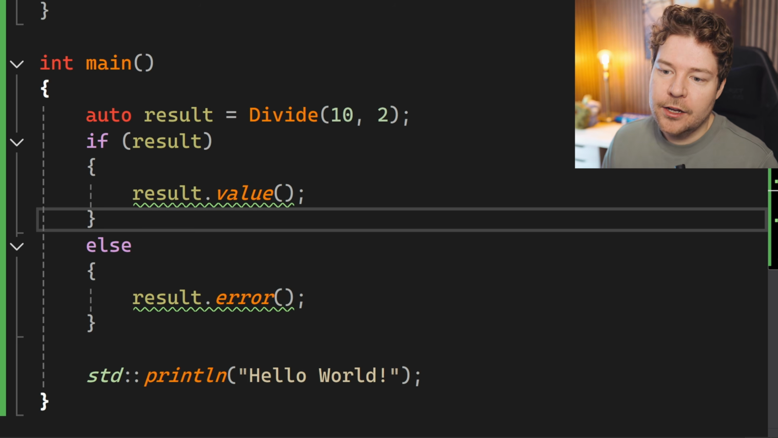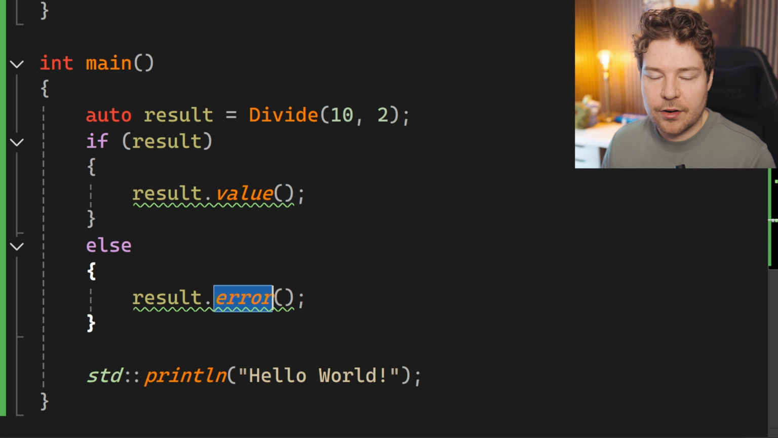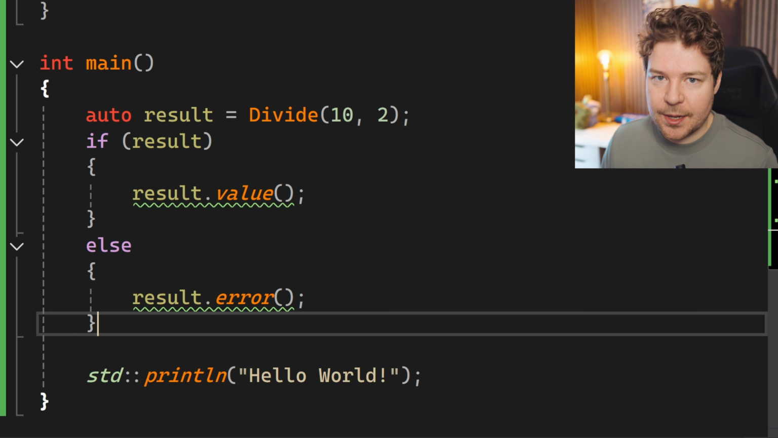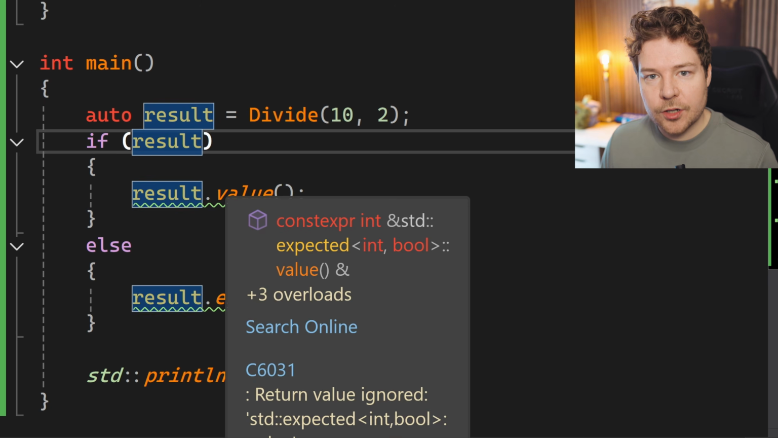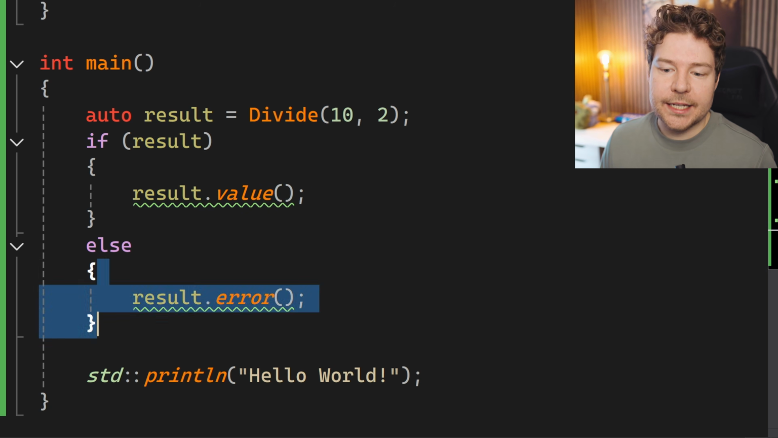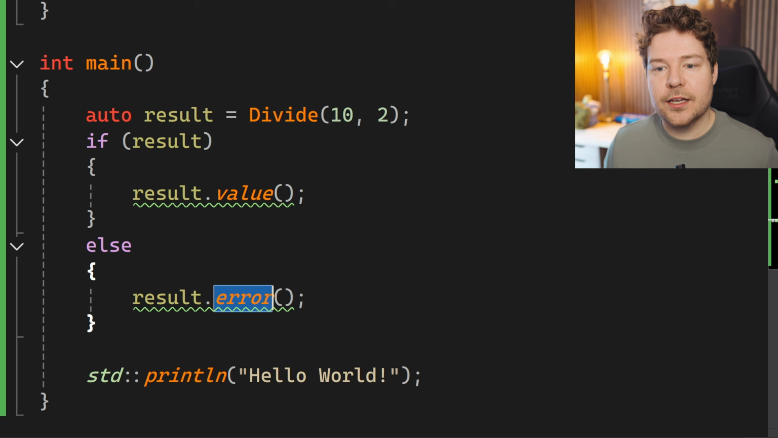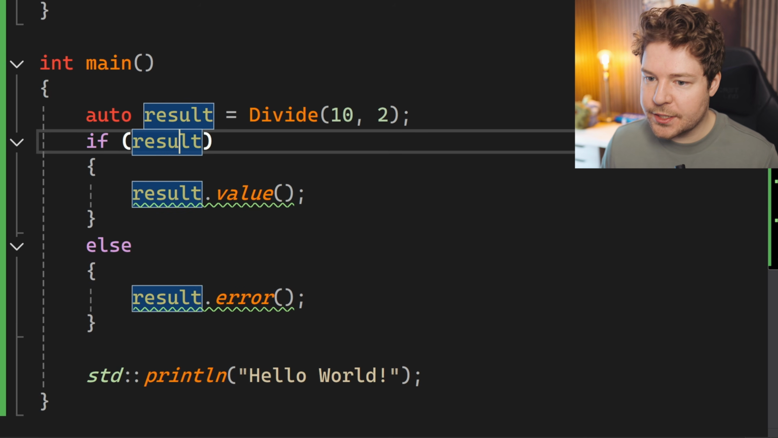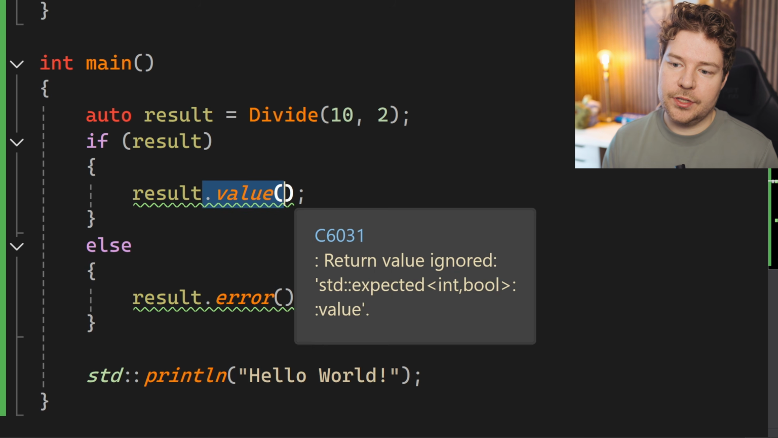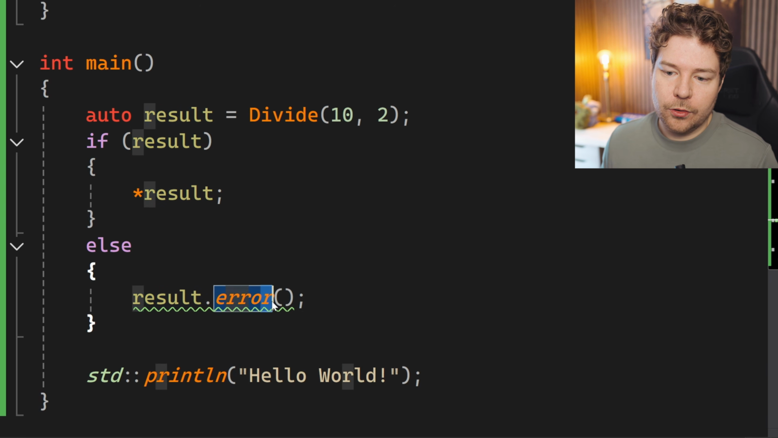Now note that retrieving value and retrieving error is not always valid. They will throw exceptions if the result is not valid and you call value, or the result is valid and you call error. So basically, you need to check what this is first before you can call value or use the dereference operator, and before you call .error.